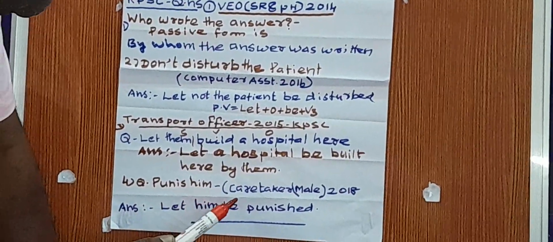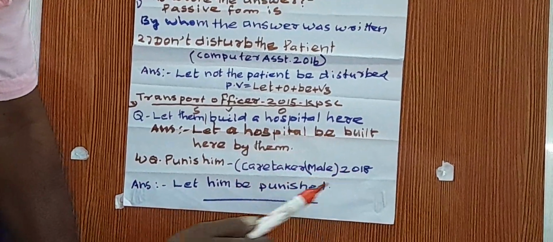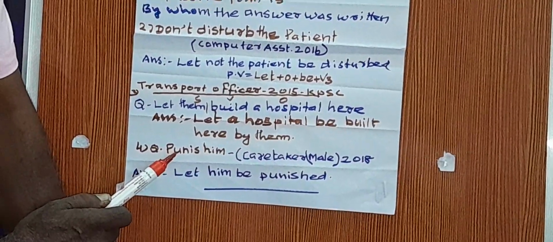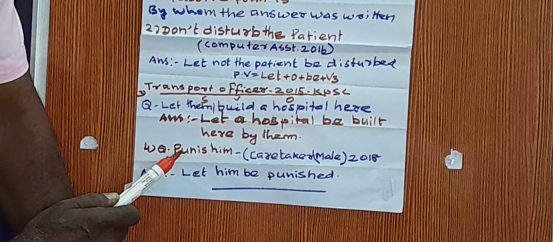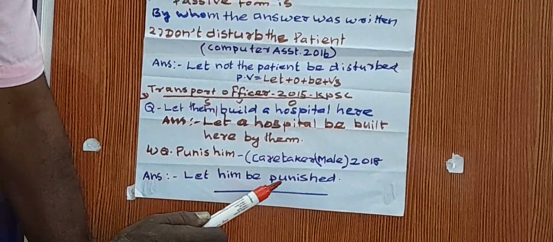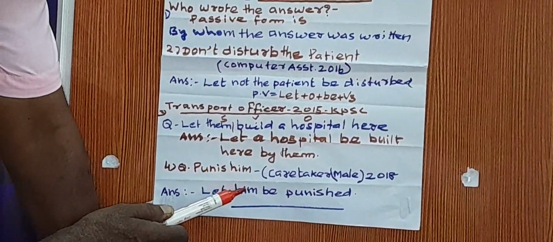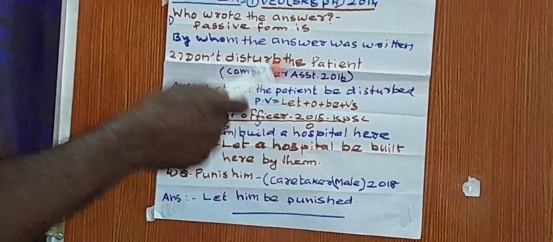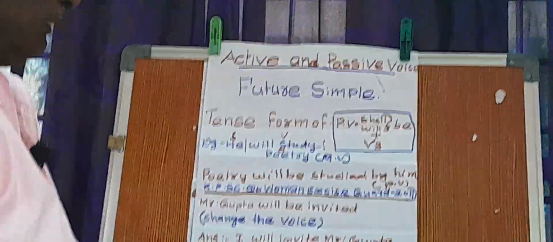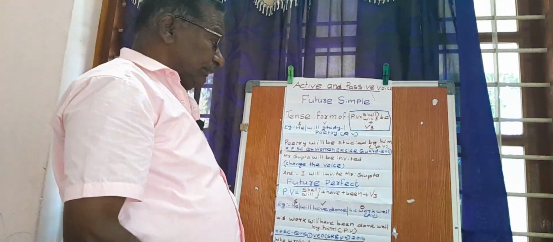Then another question is, Caretaker Male 2018: Punish him. Punish is a verb, and the sentence begins with a verb, so it is an imperative sentence. Let him be punished: let plus object plus be plus V3. I have given that. These are the things. We have completed that, boys.